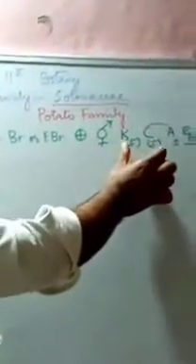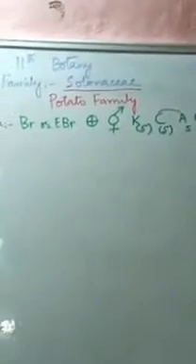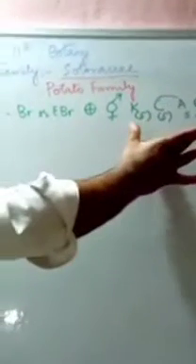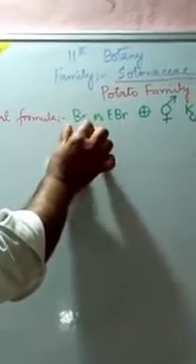But one more thing we learn from here is that it is a complete flower. That is, all the whorls are present, both essential as well as non-essential: the calyx, corolla, androecium, and gynecium. They are all present. Bracts may be present or absent. It is actinomorphic, that is, radially symmetrical.